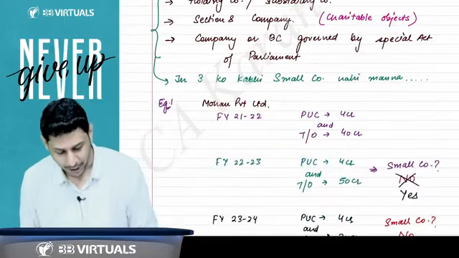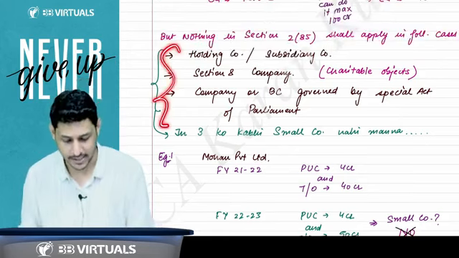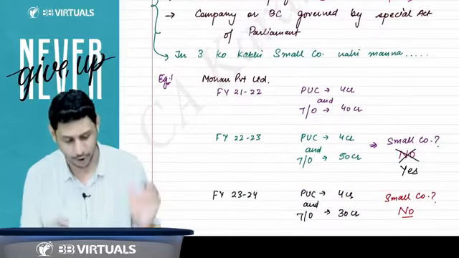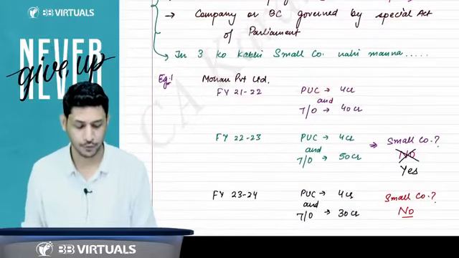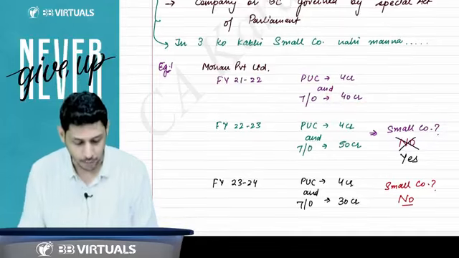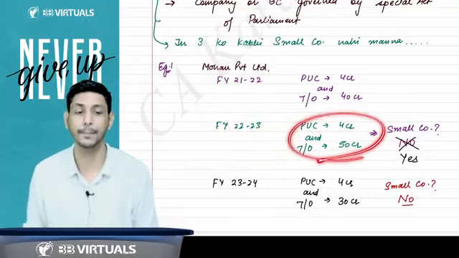Right, sir. So I have written in Hindi that you should never consider these three companies as a small company. There is an example also. In the financial year 21-22, paid up share capital of the company was 4 crore, turnover was 40 crore. In 22-23, paid up capital is 4 crore, turnover is 50 crore. Tell me whether it is a small company, yes or no.